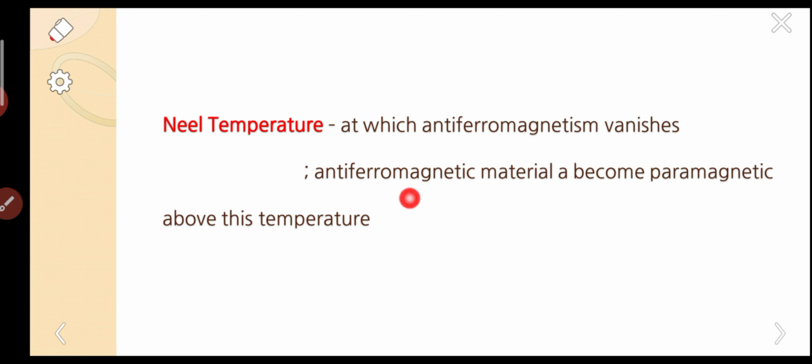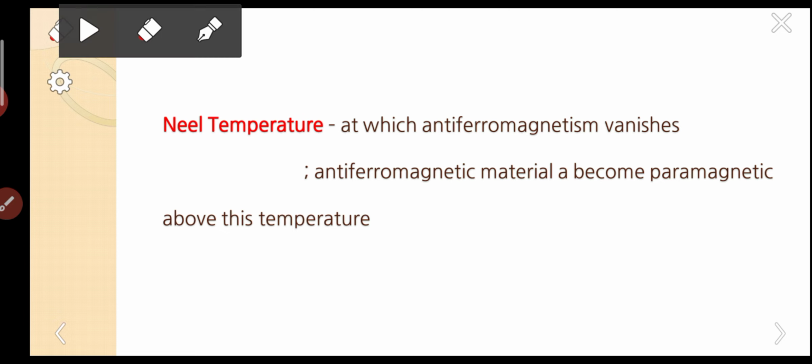So the Néel temperature is only for antiferromagnetic materials. It is the temperature at which antiferromagnetism vanishes. An antiferromagnetic material becomes paramagnetic above this temperature. This is all about the Néel temperature.